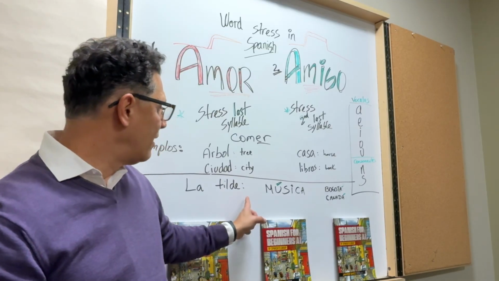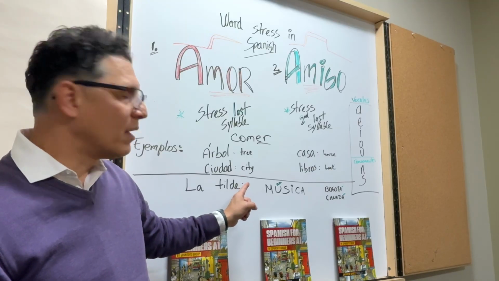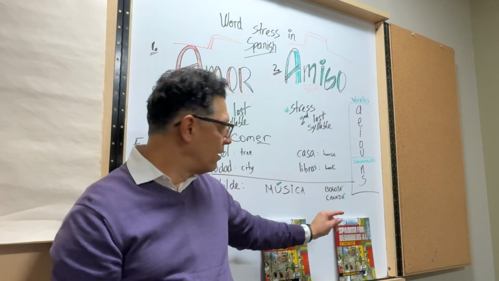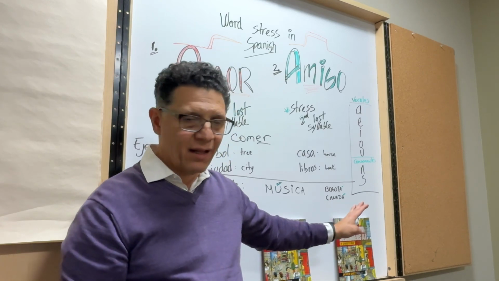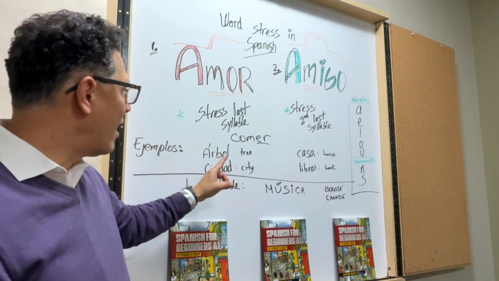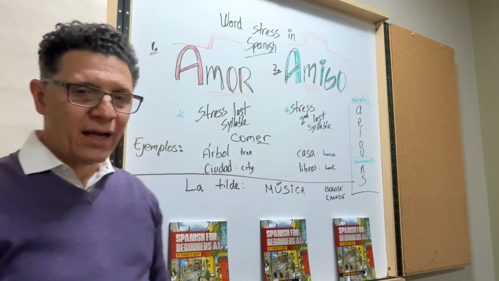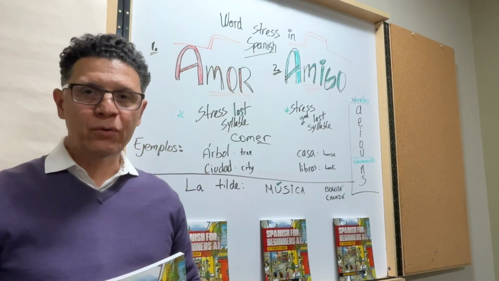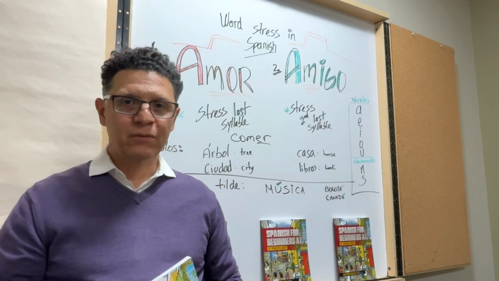It's called tilde. One example would be the word Bogotá instead of Bógota, or Canadá instead of Cánada, or the word for tree, árbol instead of arból. Okay, so that's the lesson on how to stress words in Spanish.